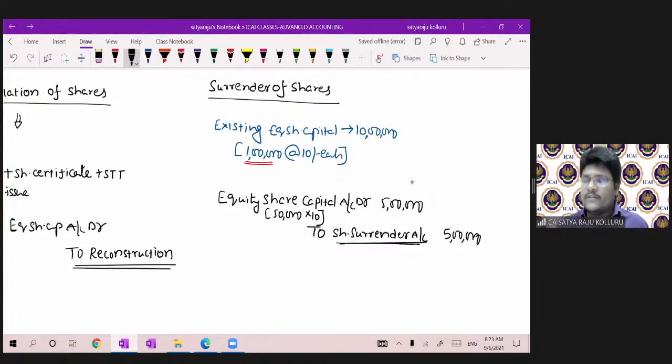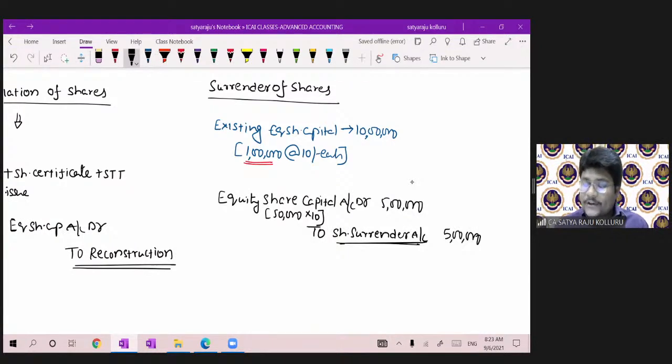If even a single share which was surrendered by the shareholder is not utilized as a further issue of shares by the company to the creditors or the debenture holders, that is, again I am repeating, if the balance in share surrender account is not utilized as a distribution of shares to creditors, debenture holders or other parties, the balance in share surrender account should be transferred to reconstruction account only.